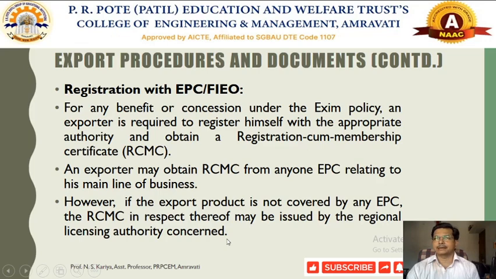If some items are not covered under the EPC, that particular certificate can be obtained from other regional licensing authorities. For example, in the case of iron ore or any other item, such a membership certificate can be obtained directly from the DGFT offices.